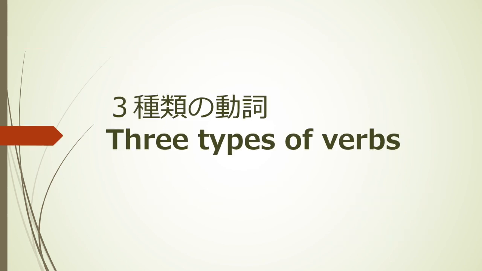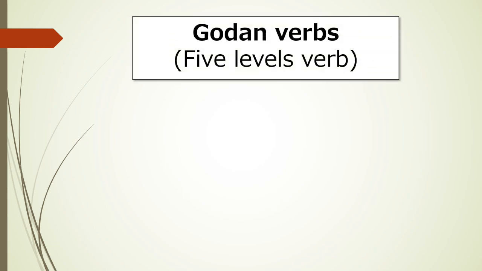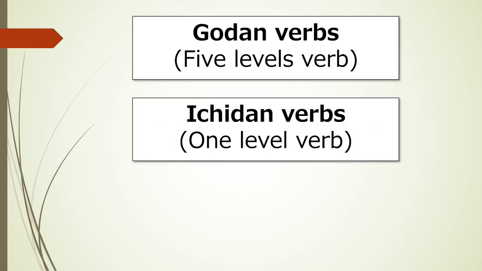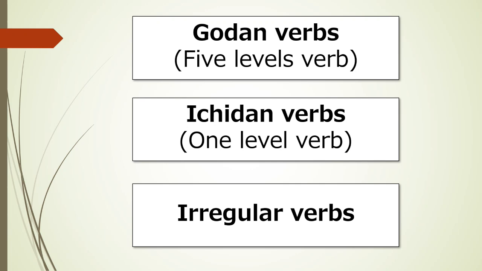Three types of verbs. Japanese verbs are classified into three types: godan verbs, ichidan verbs, and irregular verbs. Godan means 5 levels. Ichidan means 1 level.